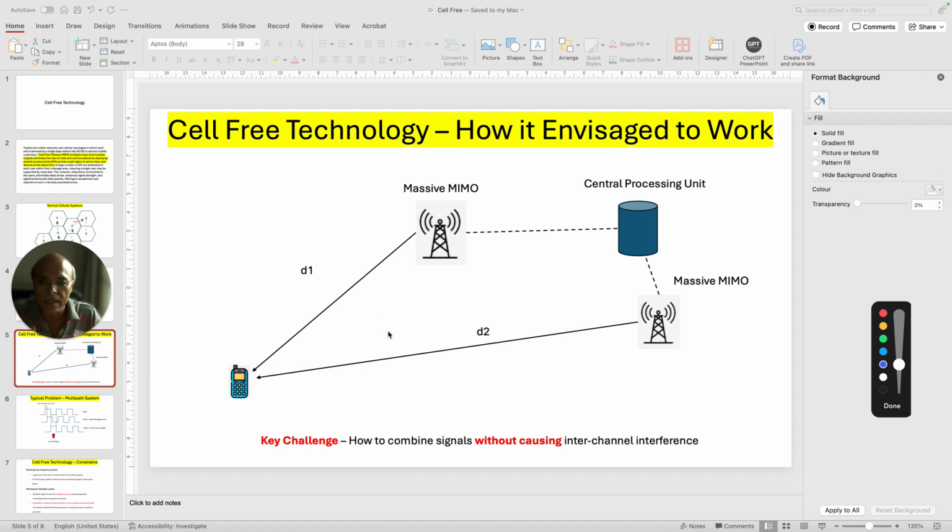And in today's world, we need a symmetric pipe. We don't need an asymmetrical pipe because there is a lot of data uploading, YouTube videos, reels, etc. The networks are no longer asymmetric. So, the whole purpose of this video was to explain this whole concept in as simple terms as possible, so that you understand the challenges, right, that a typical cell-free technology will face.